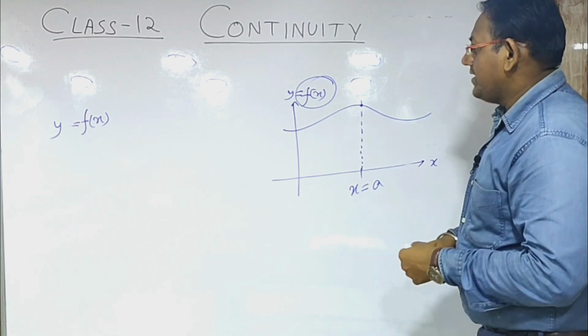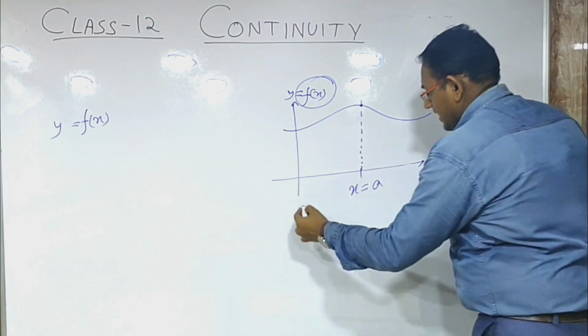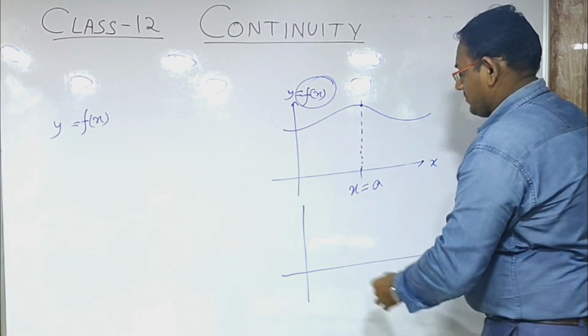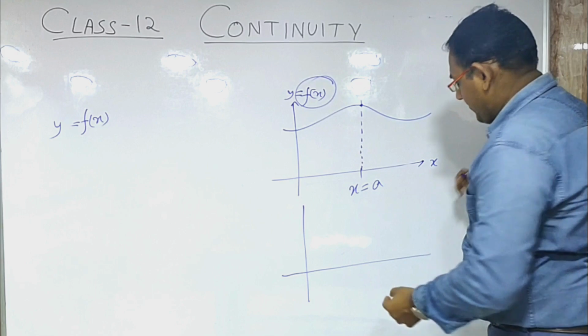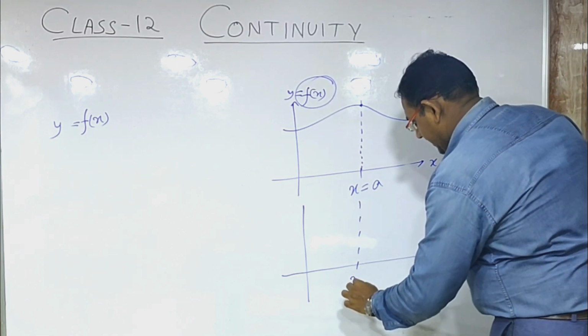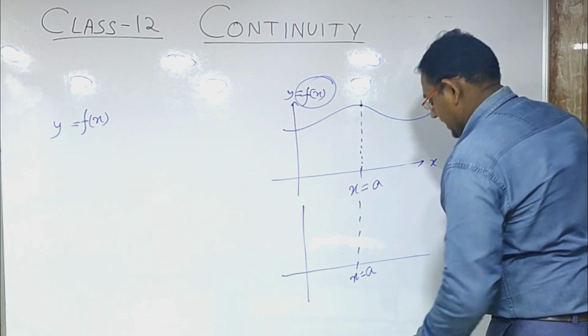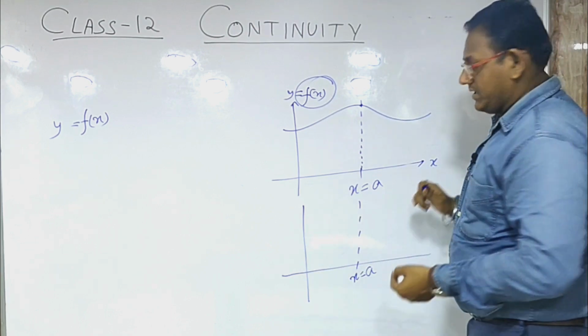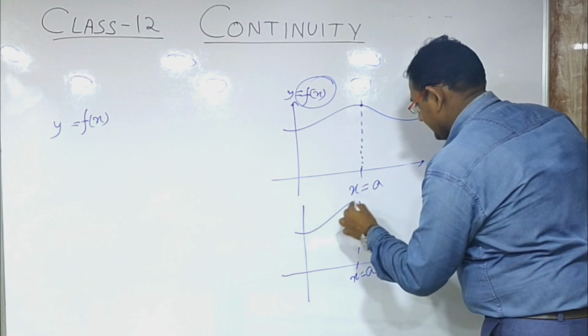Now what will happen if we consider another graph? Let us take an example, and in this particular graph at the same point, that means at the point x equals a, we consider a graph that looks like this.